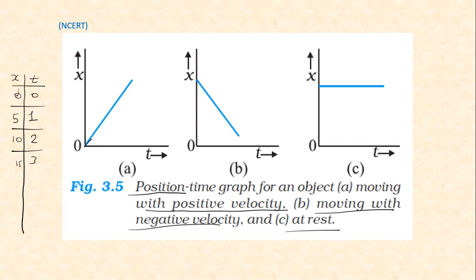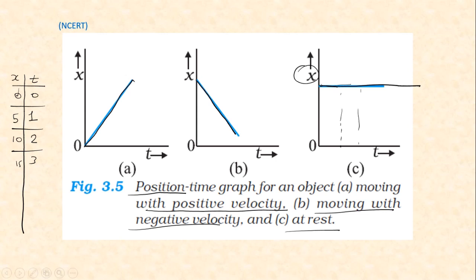In that case we will have a graph like this. Okay, this will be the graph when the position versus time has a positive velocity. When it is moving along a negative direction, in that case we'll have a graph like this. And the body is at rest when the time changes but the position remains the same, at that time we'll have a graph like this. This graph indicates that the time is changing but the position is not changing.